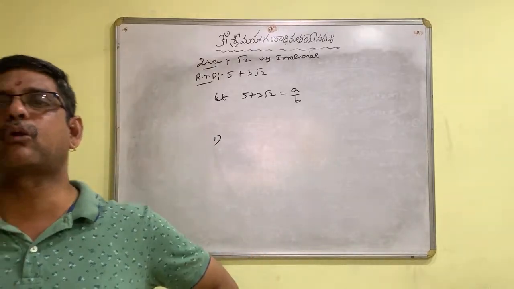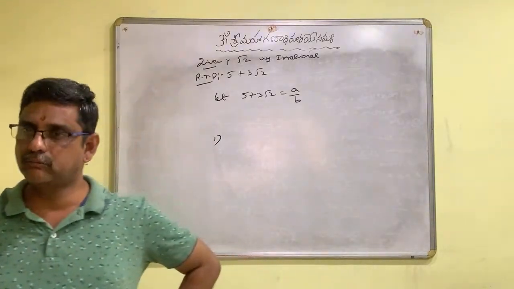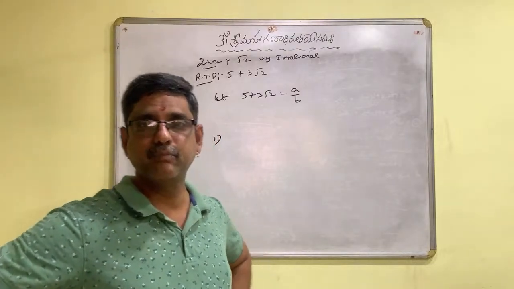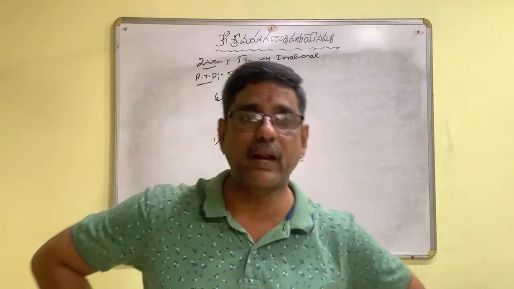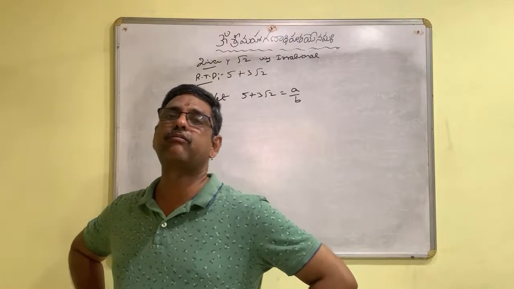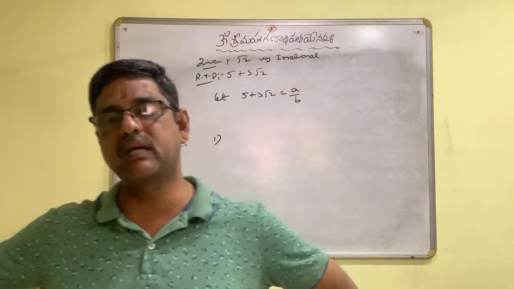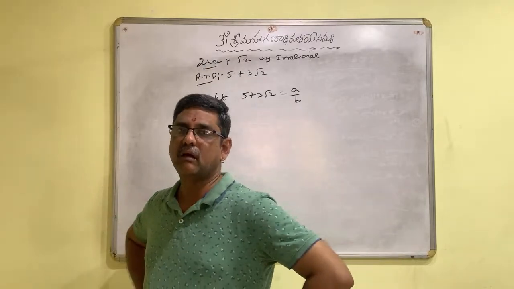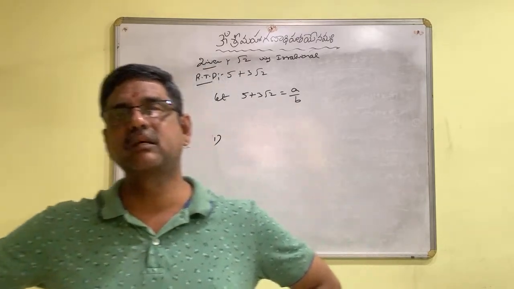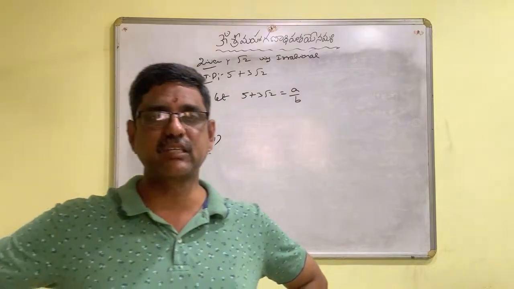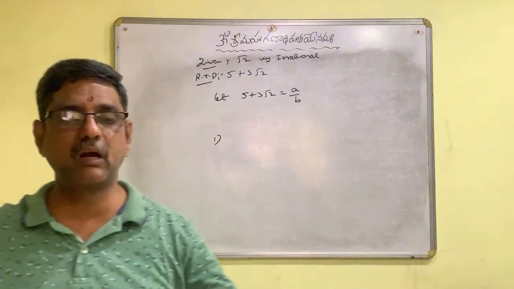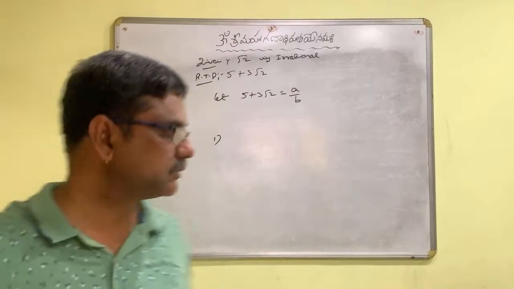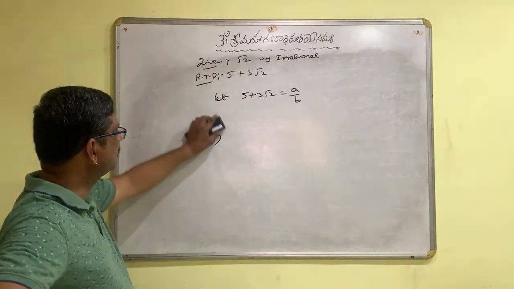These are the 4 rules we need to recall. Once again, if we add, subtract, multiply or divide two rational numbers, the result is rational only. This is what we have to recall.